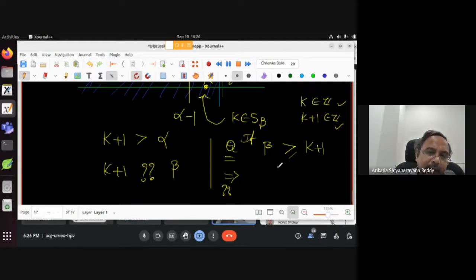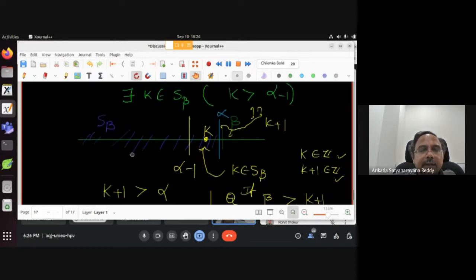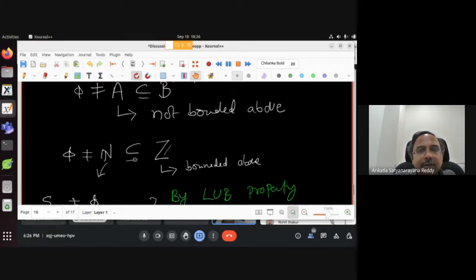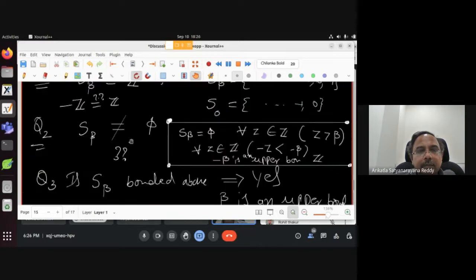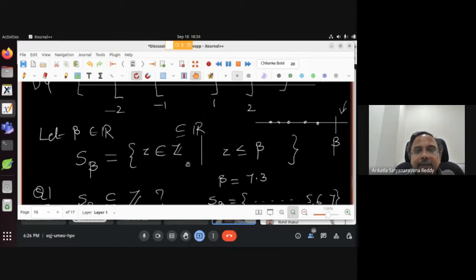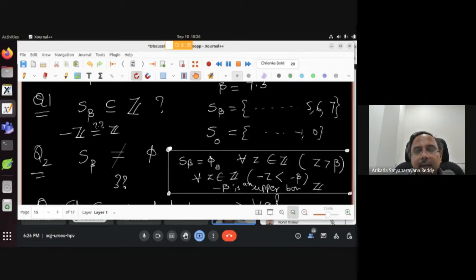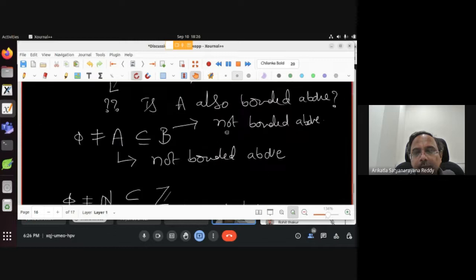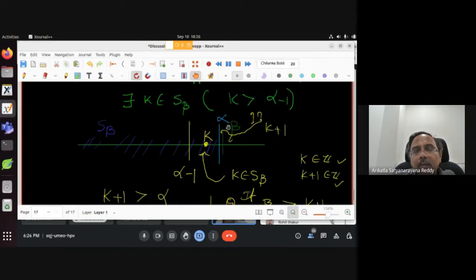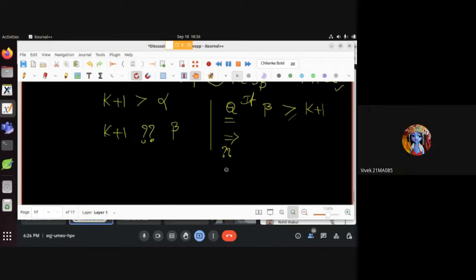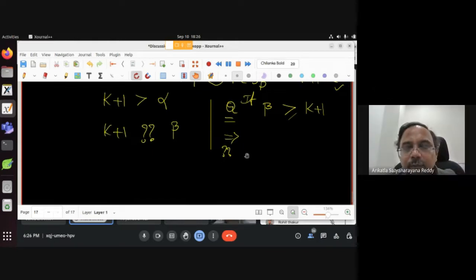वो बता. S beta कैसे डिफाइन किया? S beta is the set of integers less than or equal to beta. Is k+1 an integer? Yes. If k+1 is less than or equal to beta, क्या होगा? What you can say about it if it is an integer and it is less than or equal to beta, आप क्या बता सकते हो उसके बारे में?